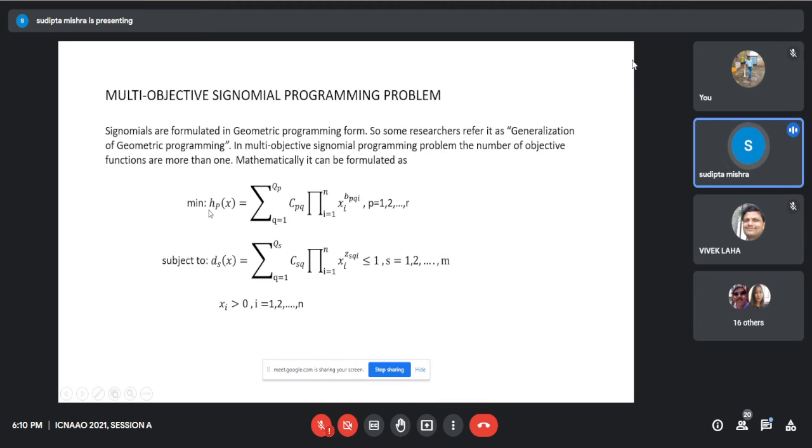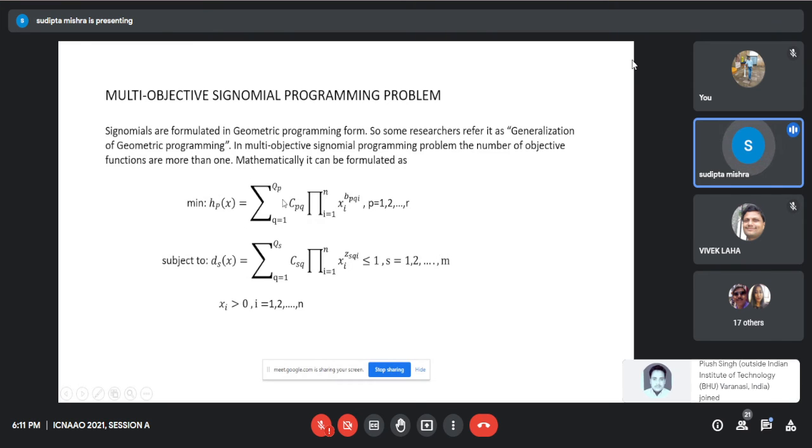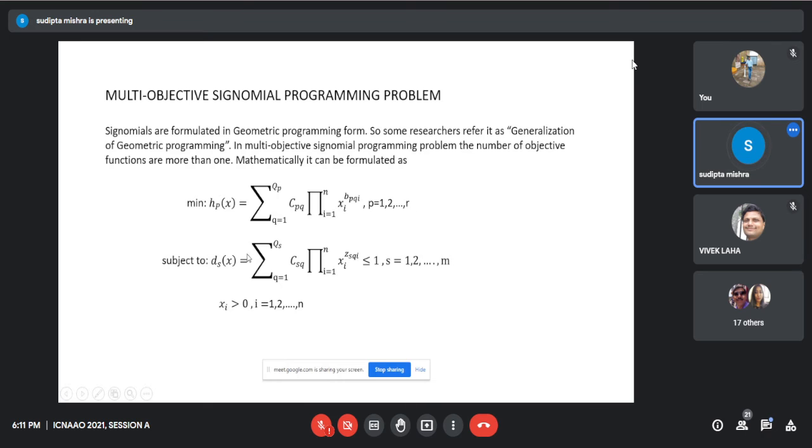There is not much difference between the signomial programming problem and the geometric programming problem. Only in the geometric programming problem, these coefficients are always positive, but in the signomial geometric programming problem, these coefficients may be positive or negative. Here we consider Q_p number of terms in the objective function, and there are R number of objective functions, Q_s number of terms in an inequality constraint, and S number of inequality constraints.